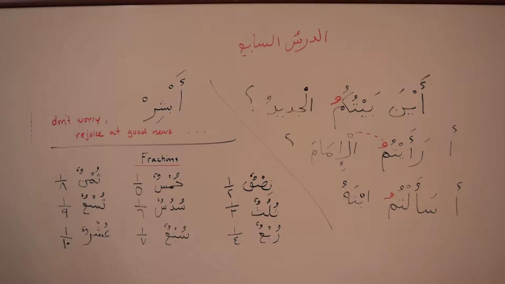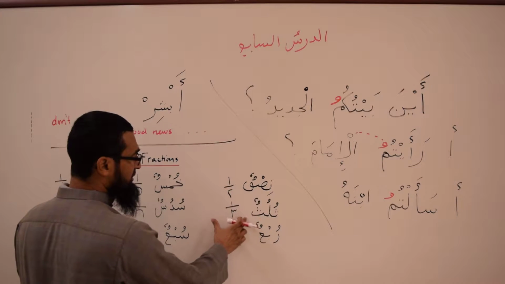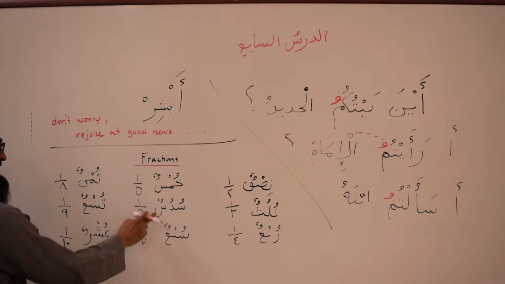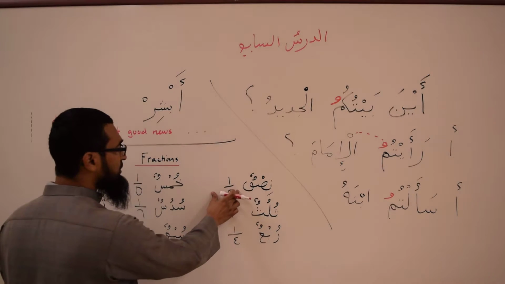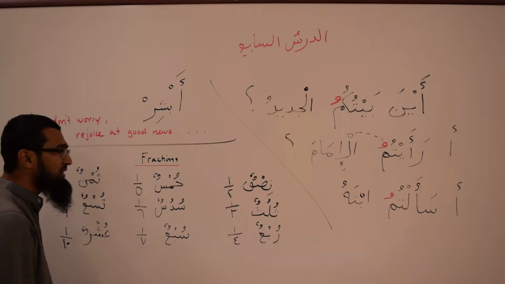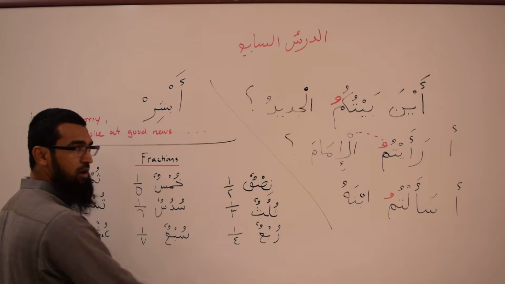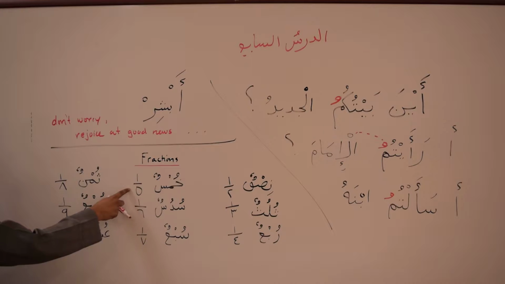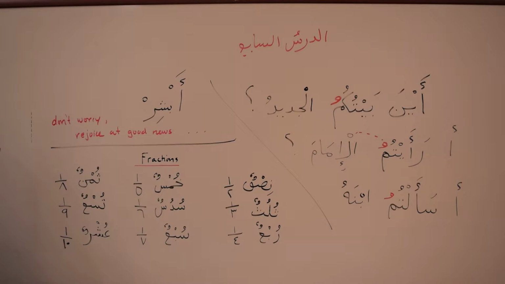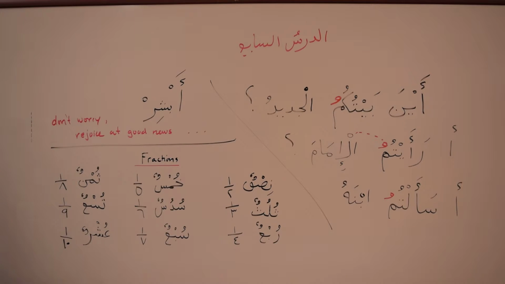The last concept, fractions. We did ordinal numbers, we did regular numbers, now we're doing fractions. A half, third, fourth, fifth, sixth, seventh, eighth, ninth, and a tenth. So nisfun, nisf is a half. Thuluth is a third. Ruba is a fourth. Khums, fifth. Sudus, sixth. Suba is seventh.